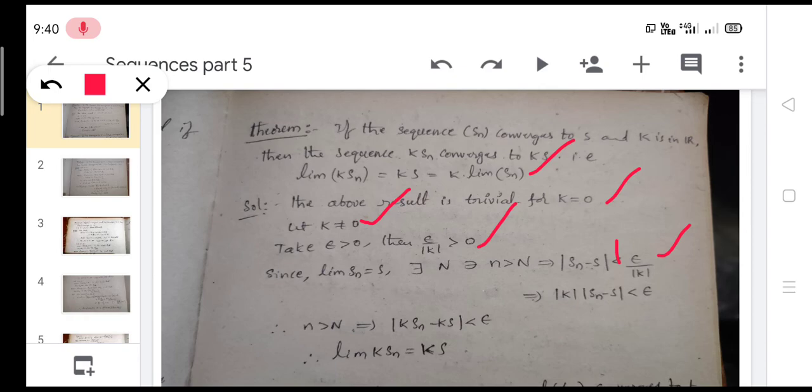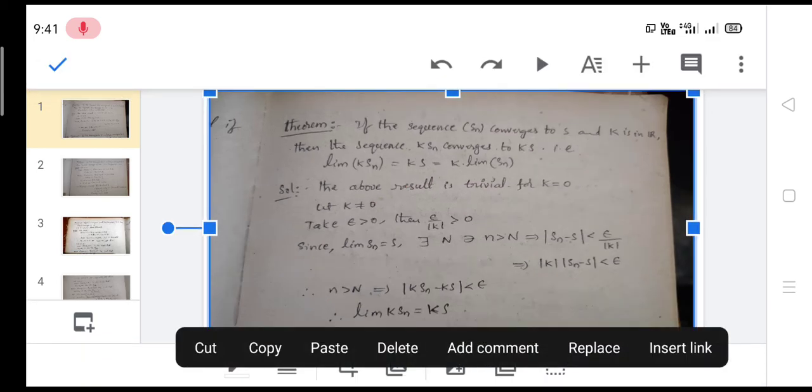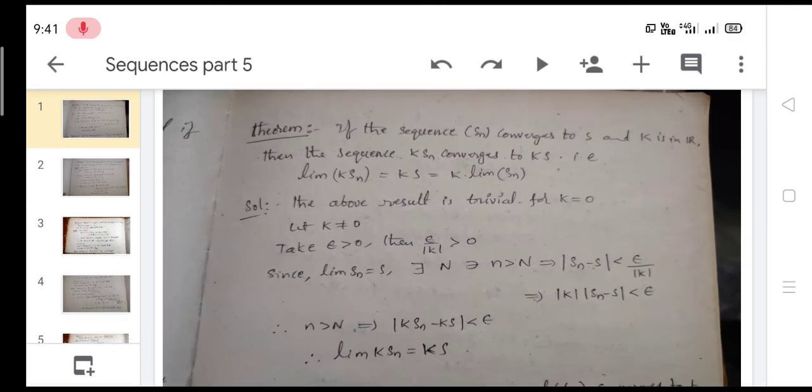This is also written as mod K into mod Sn minus S less than epsilon. Therefore, small n greater than capital N, this implies modulus of K into Sn minus Ks less than epsilon. Therefore, limit of K into Sn is equal to Ks only. Okay, this is the first theorem completed. Now we take the next slide, continuation of the next slide.